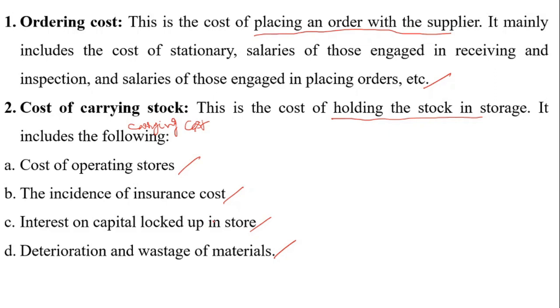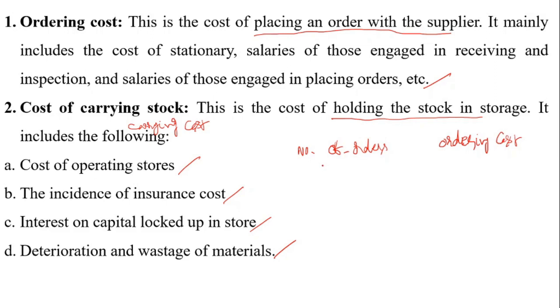Here we need to understand one more aspect: the number of orders and the ordering cost.